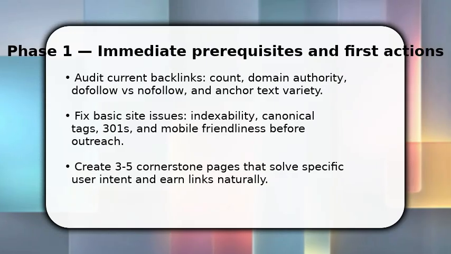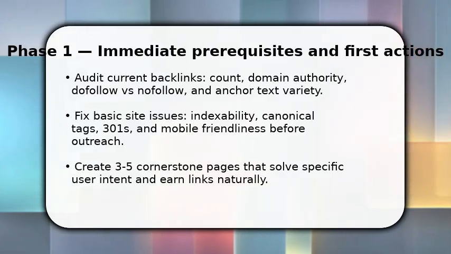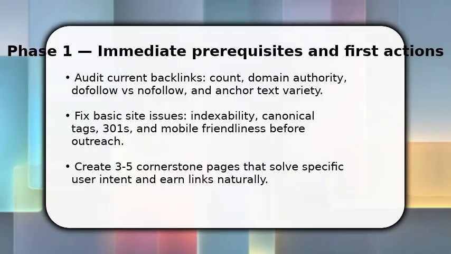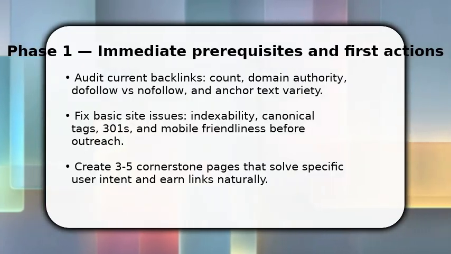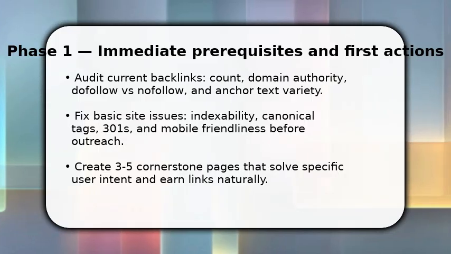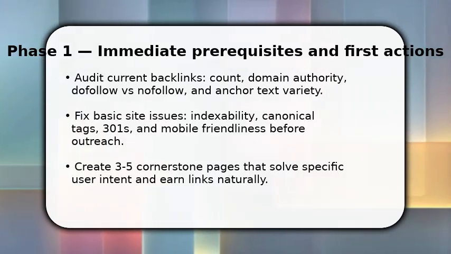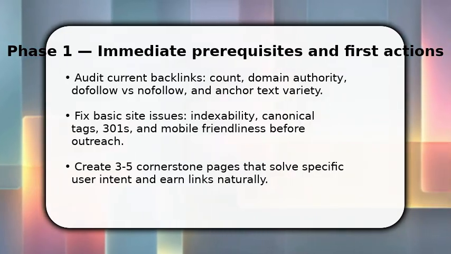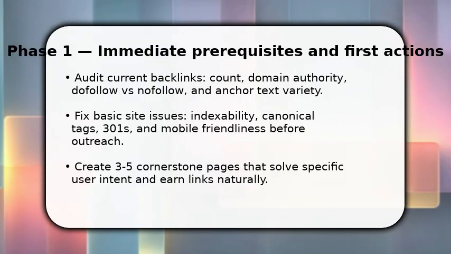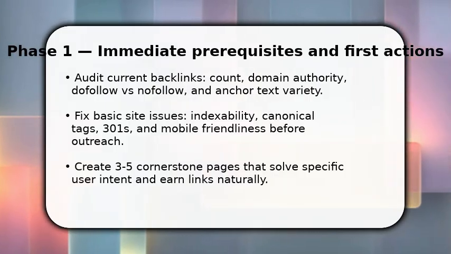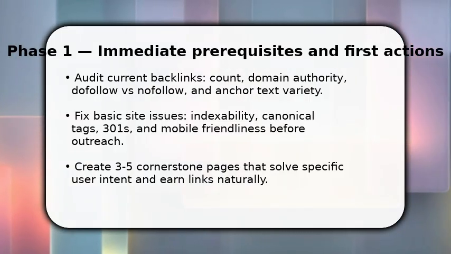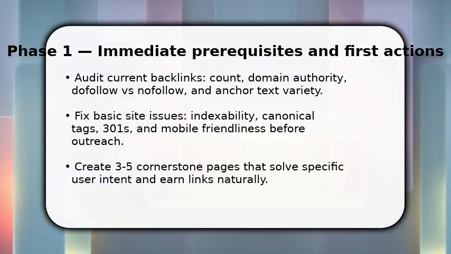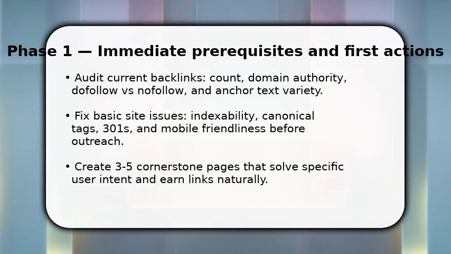You begin by mapping what you already have and what you need. Run a backlink audit to identify quality sources, toxic links, and anchor text gaps, then prioritize fixes. Once done, ensure your site is crawlable with correct 301s and canonical tags, because outreach wastes time if pages can't be indexed. Simultaneously, build 3 to 5 cornerstone pages, targeting clear user intent, so you have valuable targets that make people want a link to you.